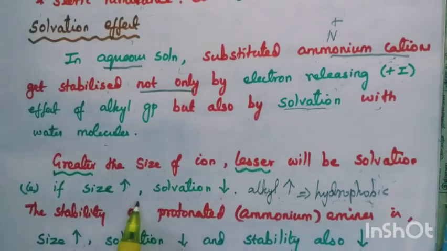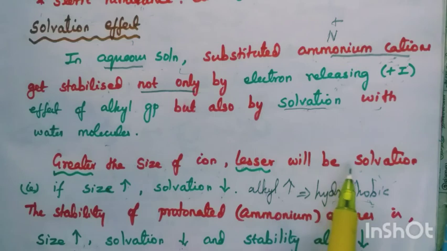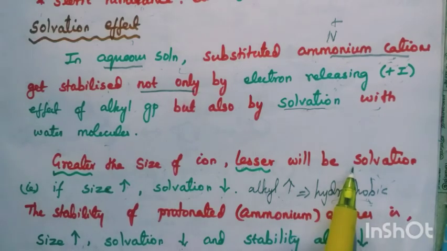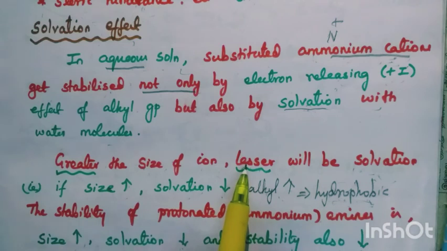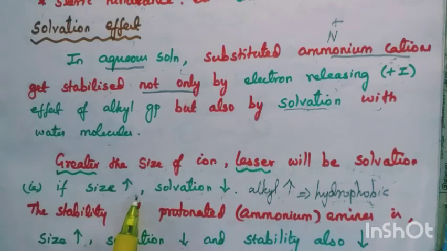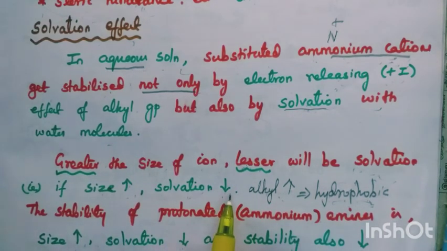That is, the greater the size of the ion, the lesser will be the solvation. Like solubility, which we discussed: size increases means solubility decreases. So same concept here. If size increases, solvation decreases.